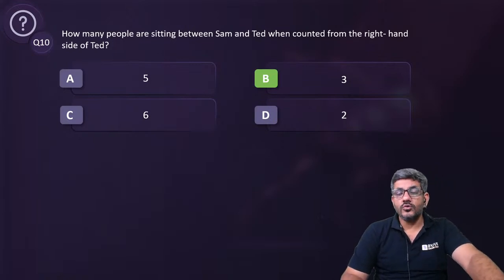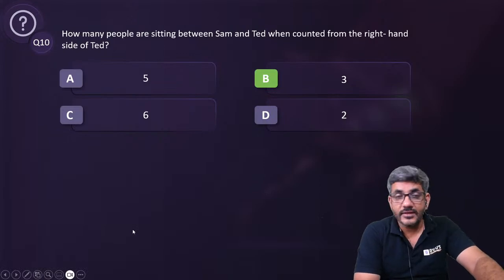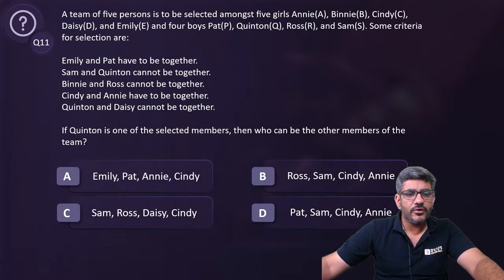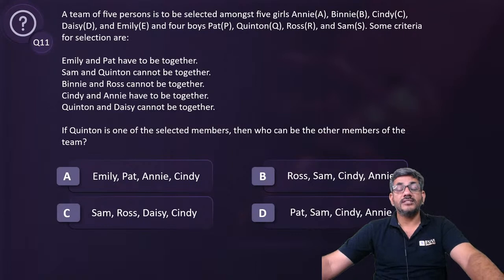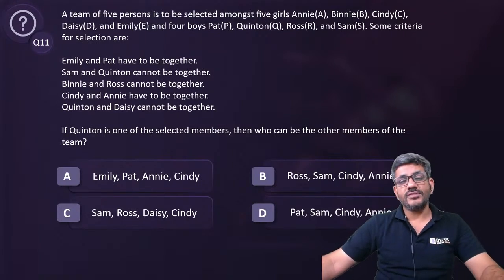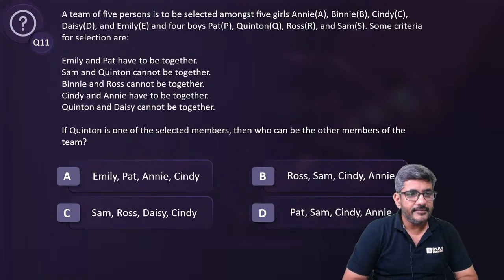So these are the 2 questions on this data set, and now we bring to the last question of the day. Here is question number 11. Slightly lengthy, but I'm sure you all can answer this fast. Let me see this time in the last question who answers this fastest. It's the last question, so I want to see who answers this first, and then it will be all for today.